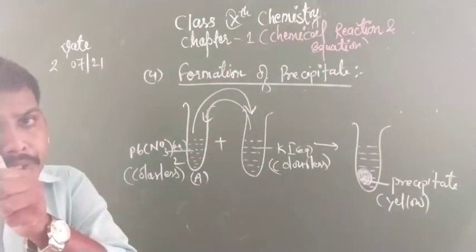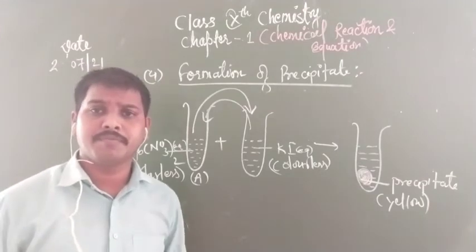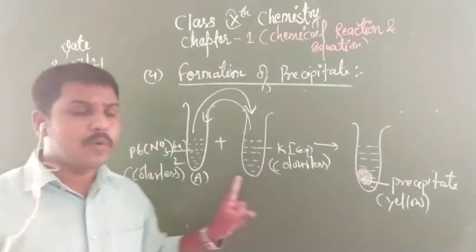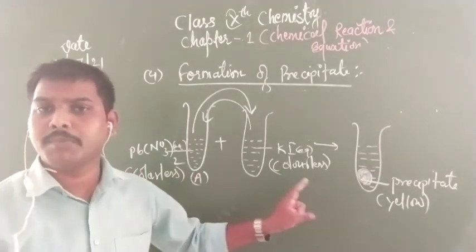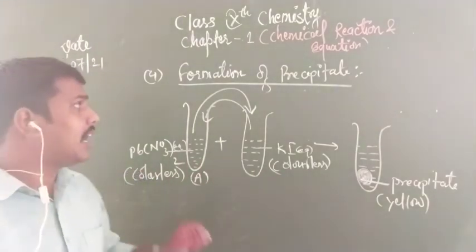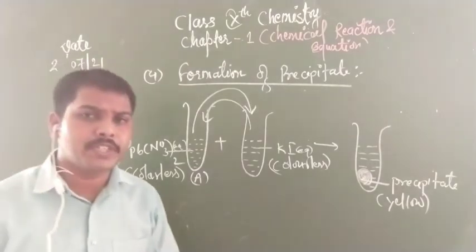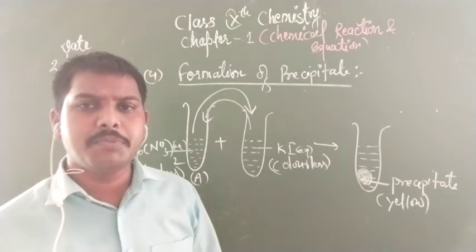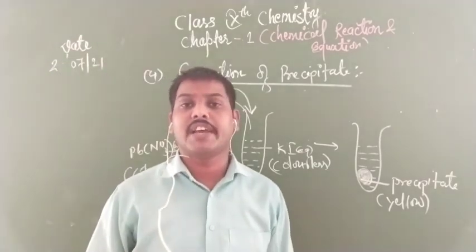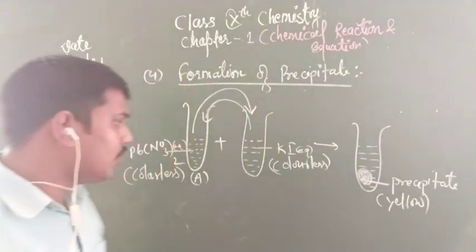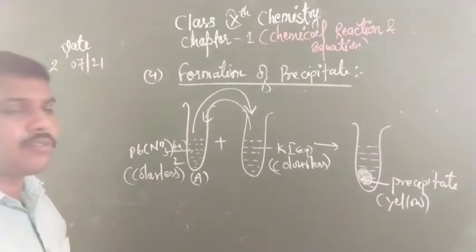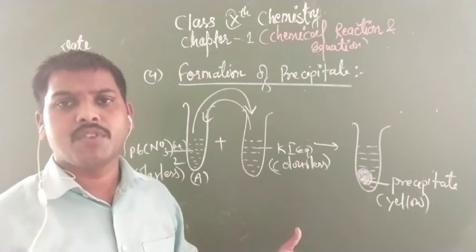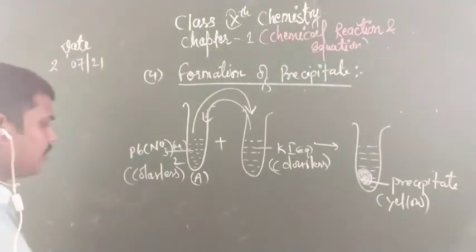Now children, the question is how does this happen? Both are colorless, but it forms a yellow color, and both are in aqueous form. How does it form a solid? So children, I have told you, if insoluble solid precipitate is formed, it means that a chemical reaction has taken place. Now we will understand with the help of a chemical equation what that precipitate is.